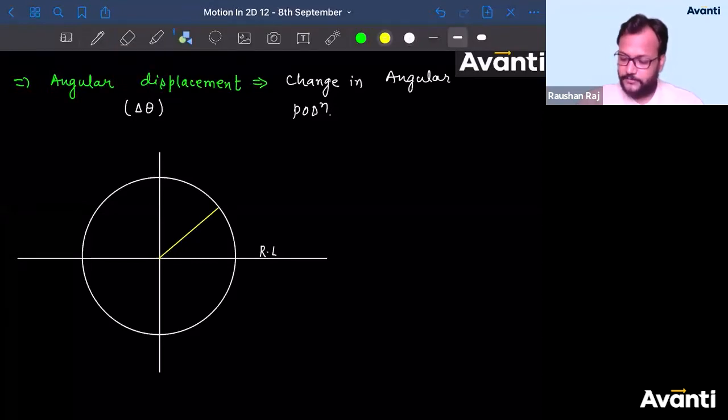This is time t1. This is at t2. A particle has moved here. And this is the time at t3. This is the position, angular position.